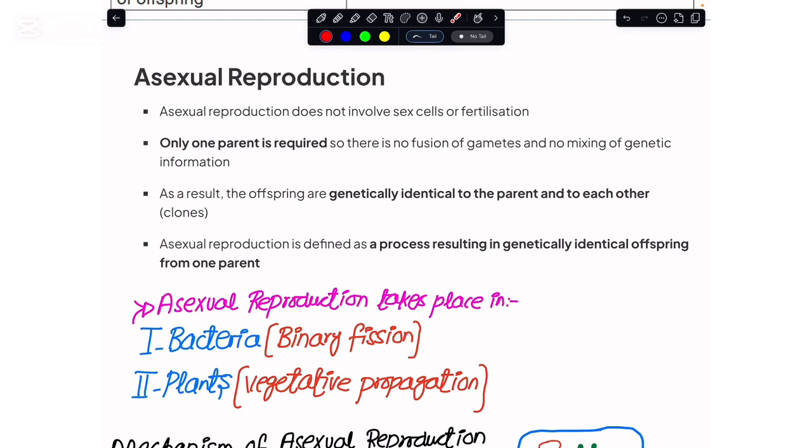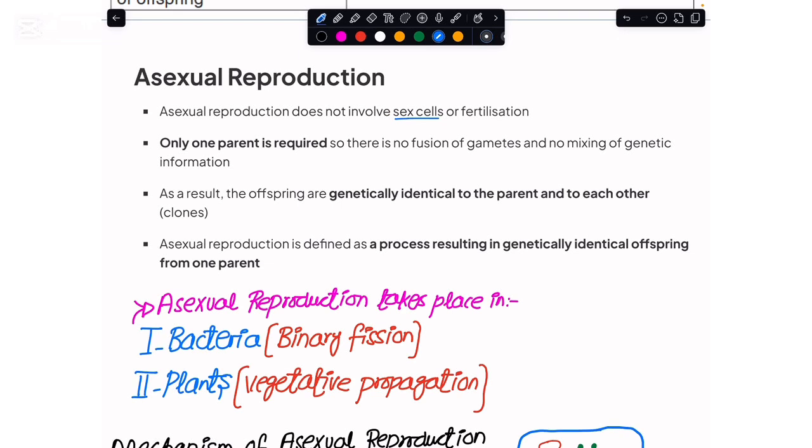For today, we will look at one of the major types of reproduction followed by living organisms, and this goes by the name asexual reproduction. Whenever the word asexual comes up, keep in mind that there is no involvement of sex cells, which are haploid cells.